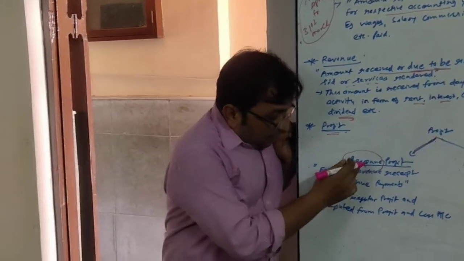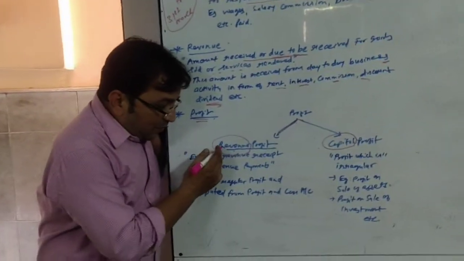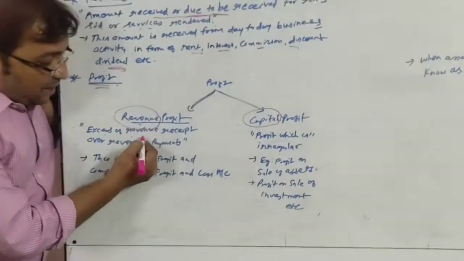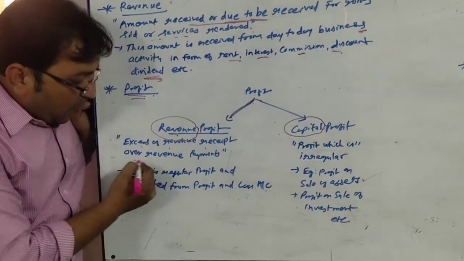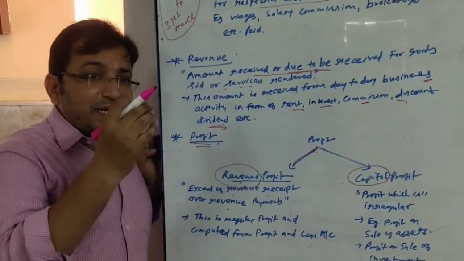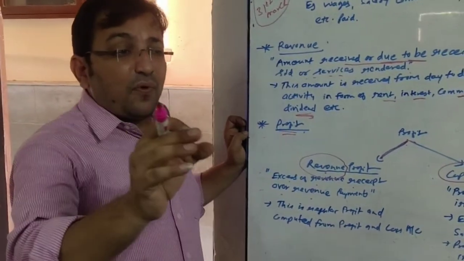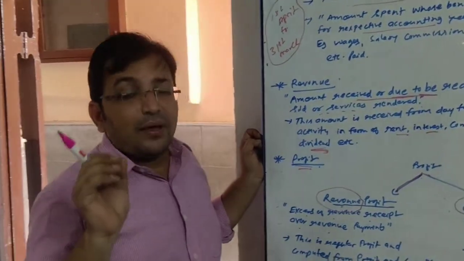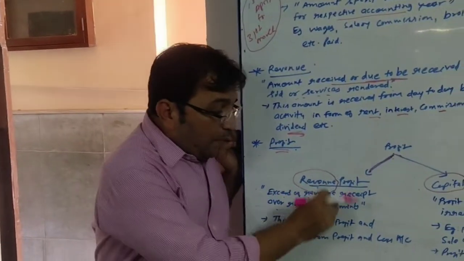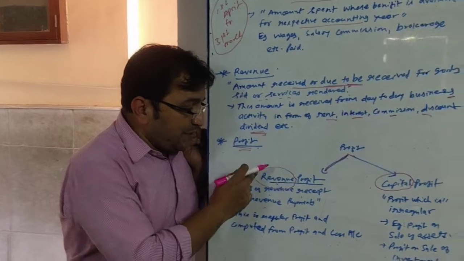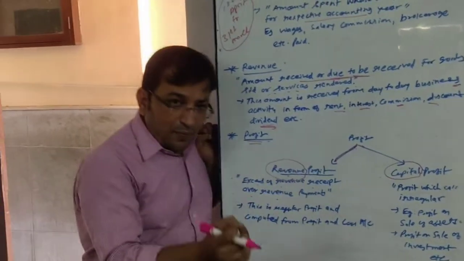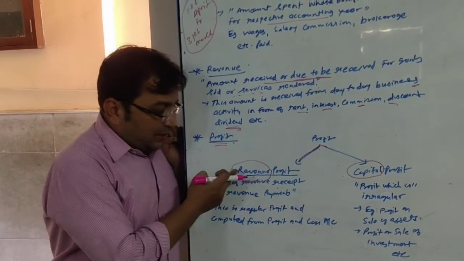So revenue profit, which is regular profit, can be defined as excess of revenue received over revenue payments. When your revenue receipts are more than your revenue payments, the result will be revenue profit. Regular receipts are more than regular payments, it is revenue profit.